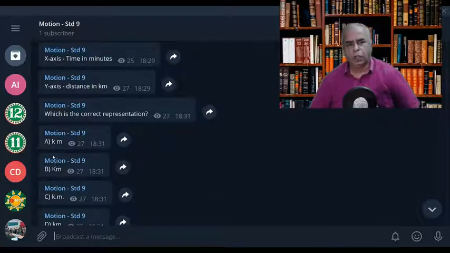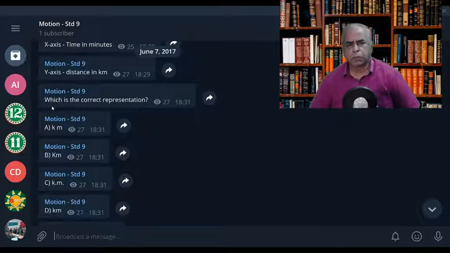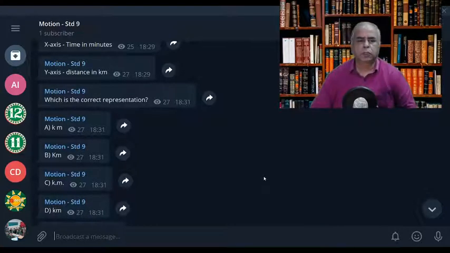Now here there is a procedure for representing the kilometer. For instance, I have given which is the correct representation. Option A, km to represent the kilometer, or capital K, small m, or small k dot m dot, or D option, km without gap. Both of them are in small letter. So which is the correct representation of kilometer? Can you tell me?